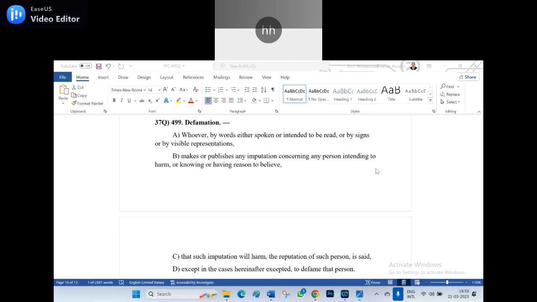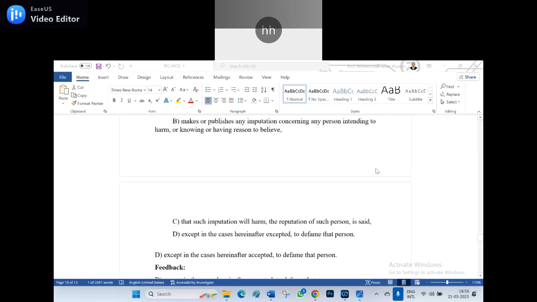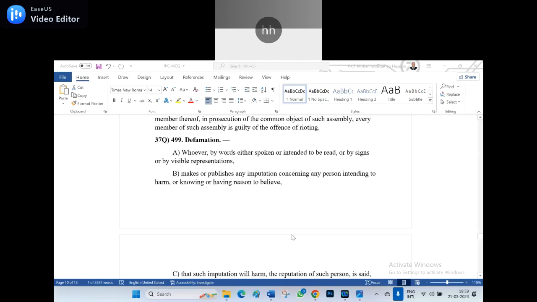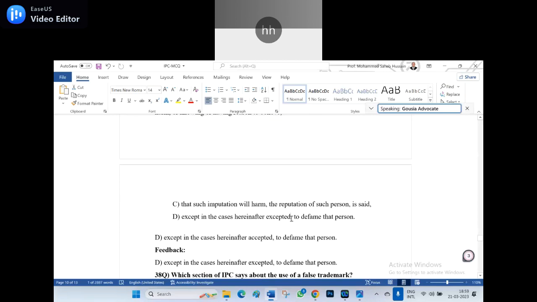So D, I committed a slight change, I made it. Except in the cases hereinafter accepted, not accepted. That is, I made a change. Herein accepted to defame the person. Actually, I should have changed it. Not accepted, accepted. That means all things are right, but here I have not changed it. I should have said excepted. Accepted, that's not right. Yes. Now the D is the wrong one.